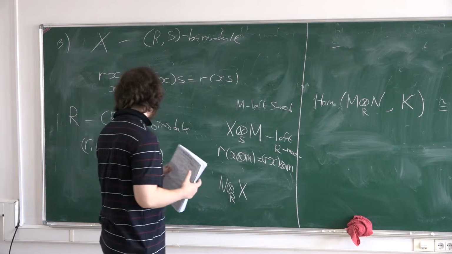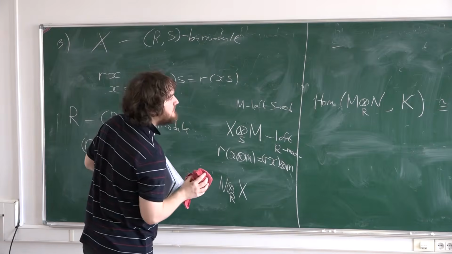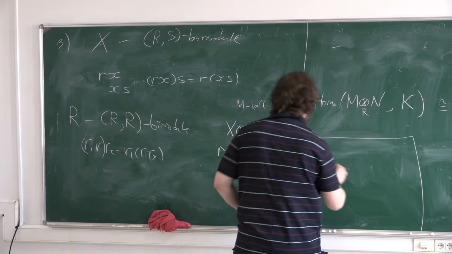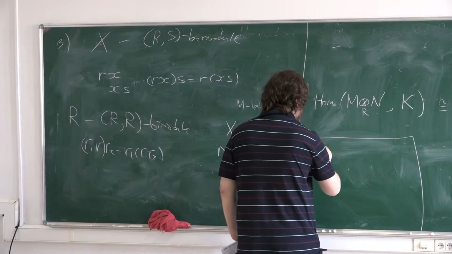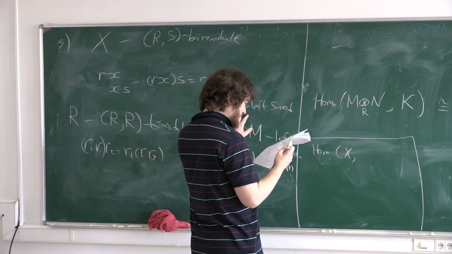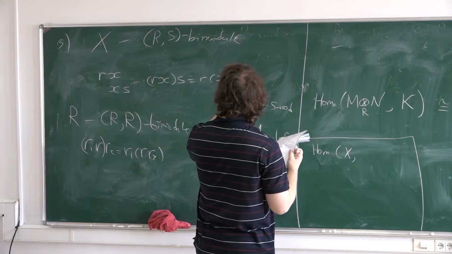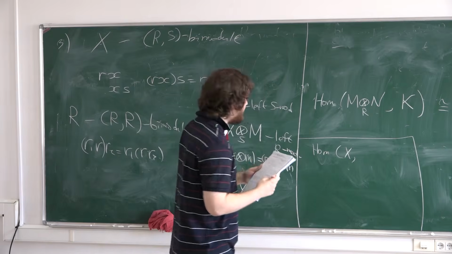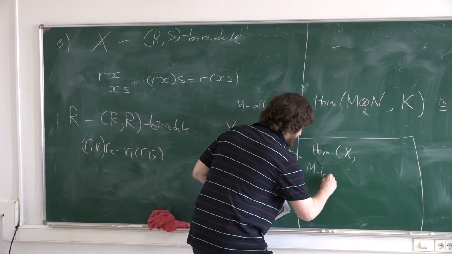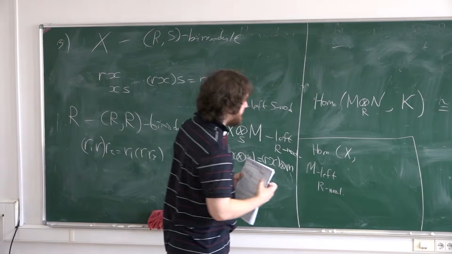And the same thing is true for Hom. For example, if you consider Hom from X to, for example, M, where M is a left R-module, X is also a left R-module, and you can consider this thing.